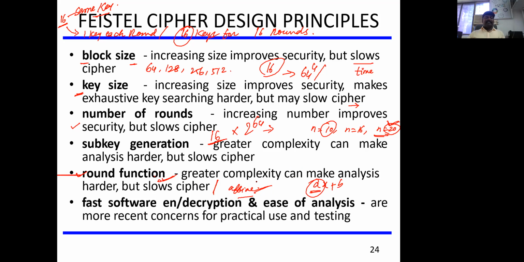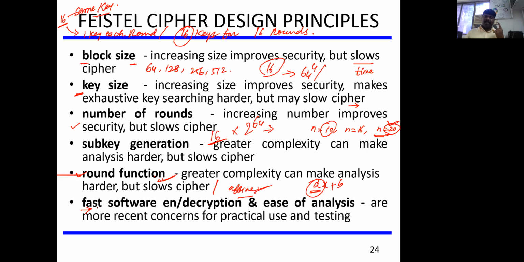Okay, and the next is fast software encryption or decryption as well as ease of analysis. This completely depends upon the hardware as well as the software, right? It depends upon your system capability, right? How fast it can produce a ciphertext depends upon the protocol and the algorithm which you are using, and upon your hardware and software resources, right?